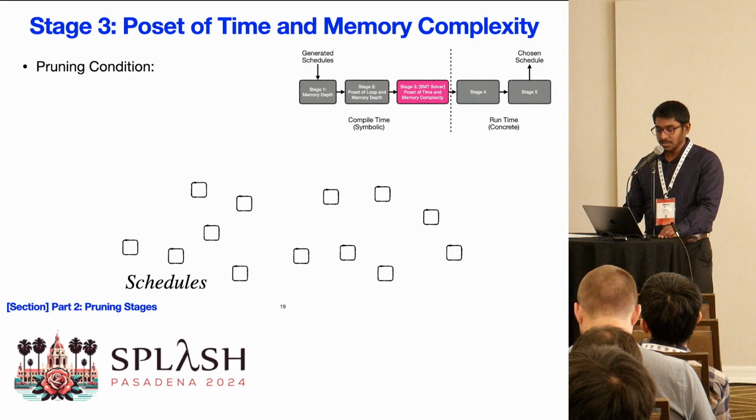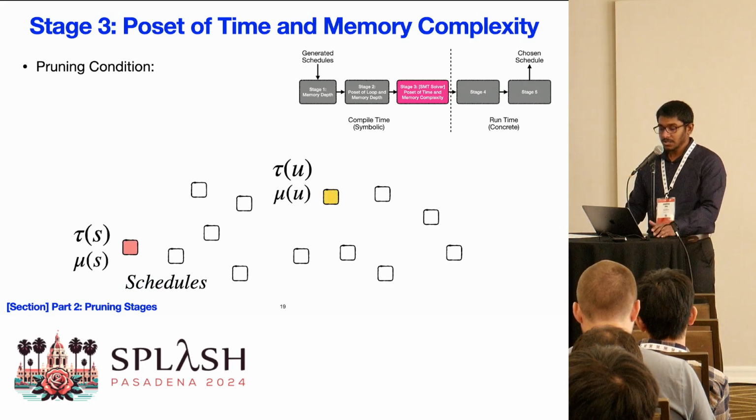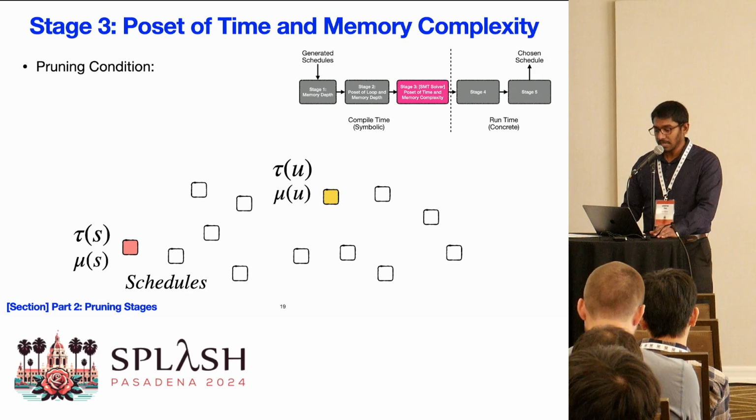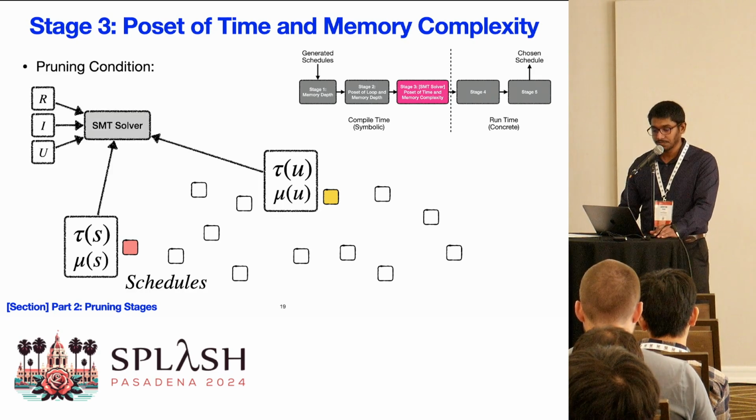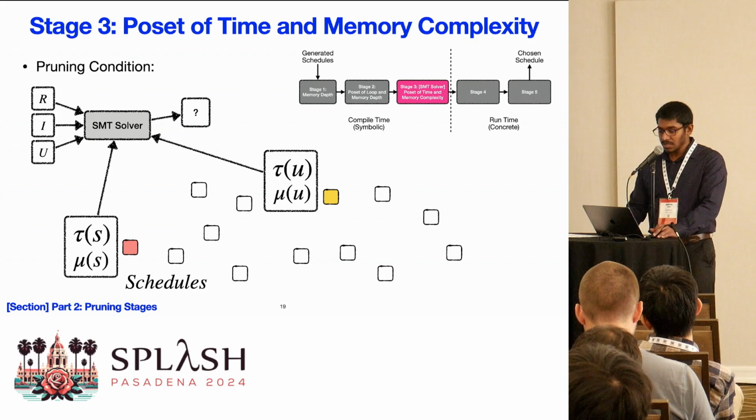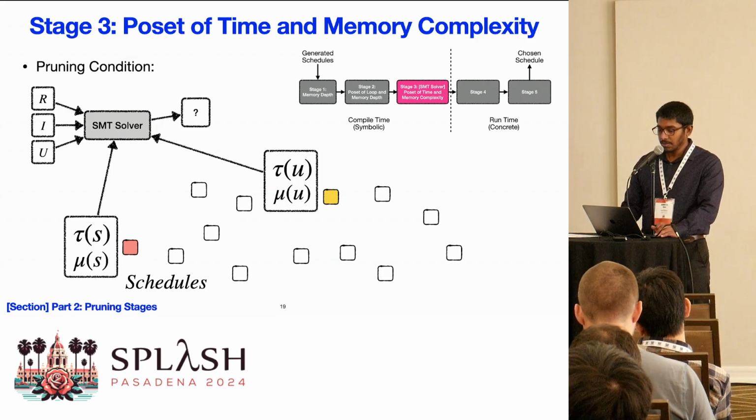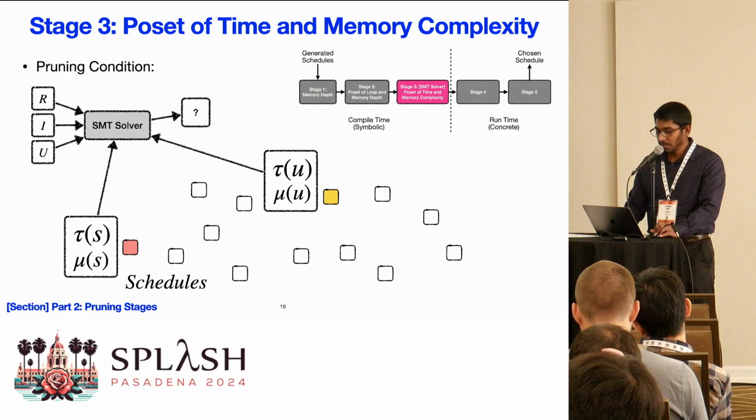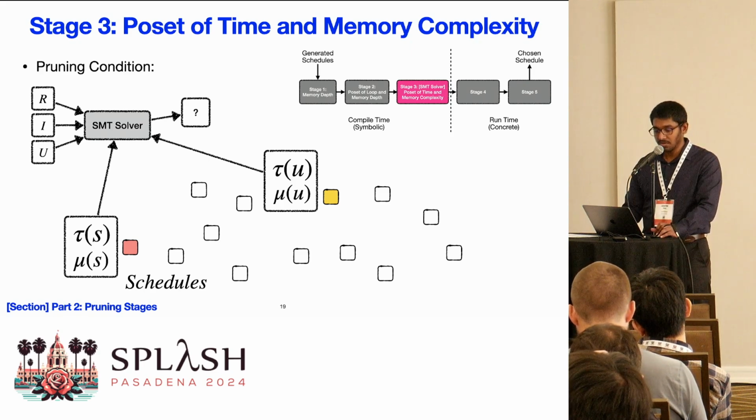Going back to our schedule space, let's assume there are 2 schedules S and U with different time and memory complexity expressions. We input these expressions along with the other constraints to an SMT solver. And we ask the SMT solver if time and memory complexities of one schedule dominates the time and memory complexities of another schedule for all considered value ranges.